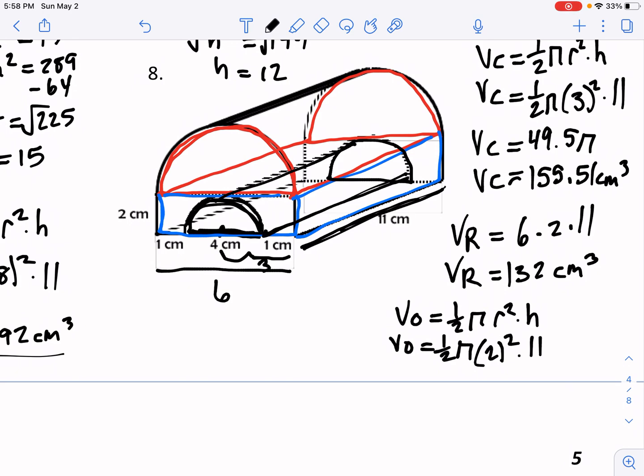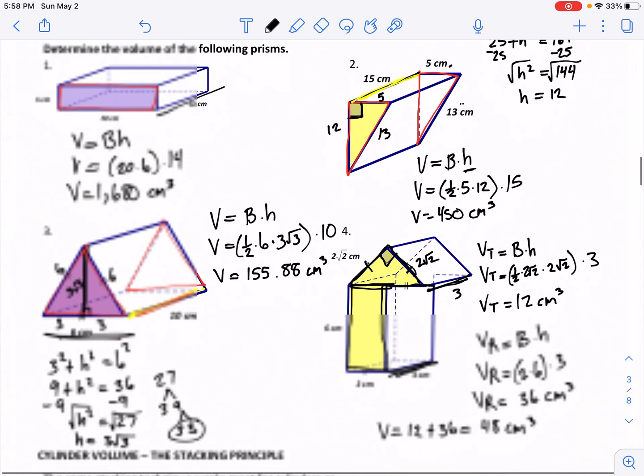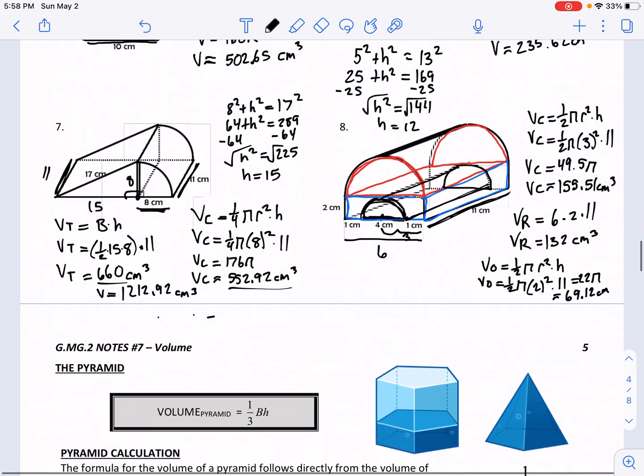Multiplying that out, we have 1/2 times 2 squared, which is 4, times 11. So we get 22 pi. And going to 2 decimal places, that would be about 69.12.